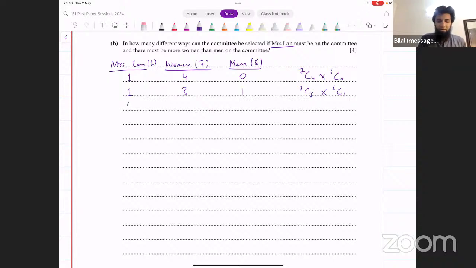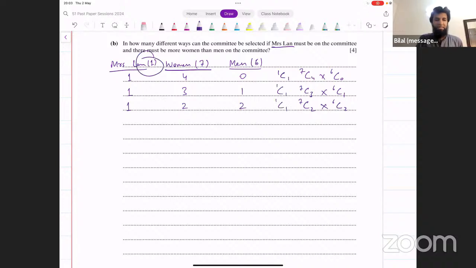And then finally, we could have 2 women and 2 men. Still, the number of women will be more because Mrs. Lan is a woman, plus 2 other women. That's 3 women in total. That's more than the number of men. In how many ways can we do this? 7C2 into 6C2.